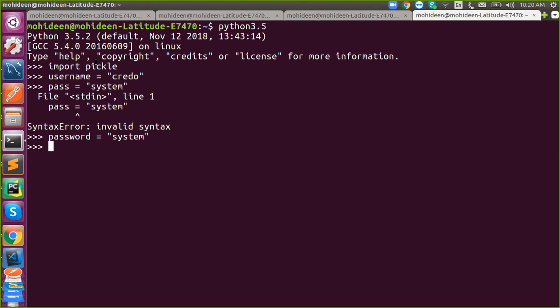So what is pickle actually doing? Pickle will help us to store a Python object in string format. The reason is we won't be able to decode it directly. If you want to decode, you need to unpickle it. That is the only way. Otherwise, people will think, oh, this is a string. That's it. I'll show you that.